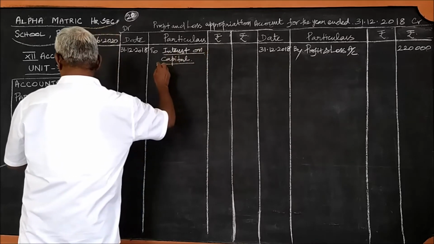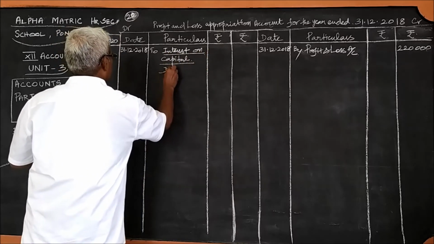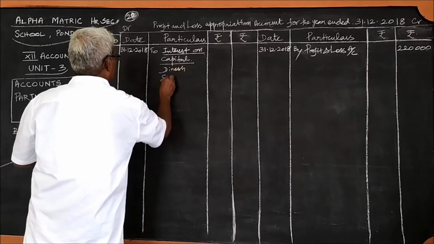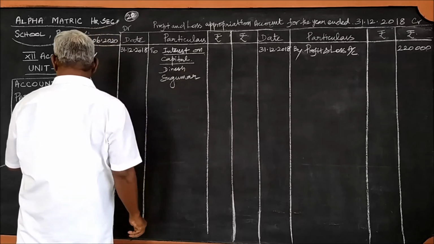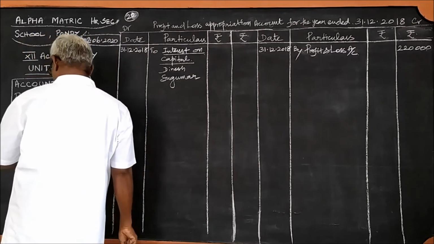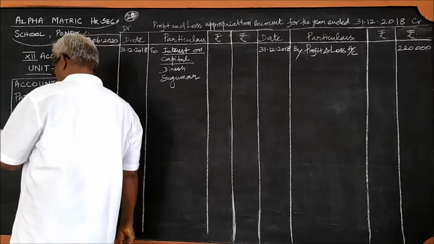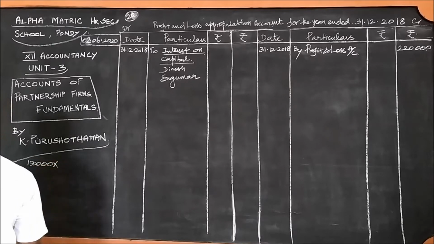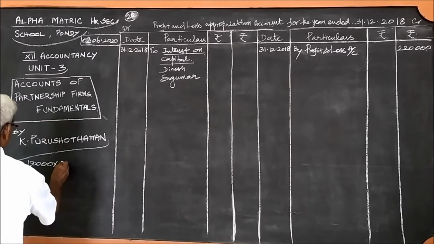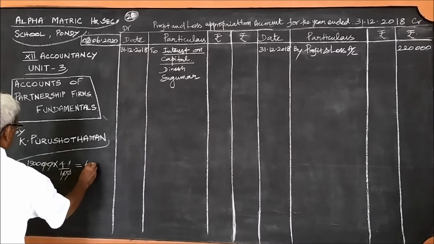The two partners here are Dinesh and Sukumar. Dinesh, 1,50,000 into the rate of interest given, 4%, that is 4/100. You will get 6,000.